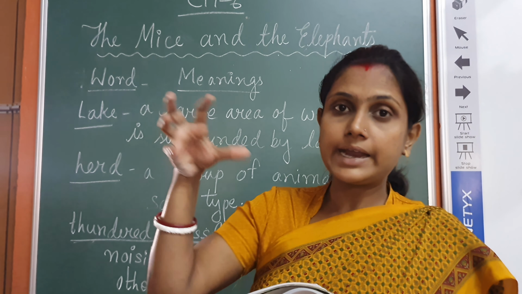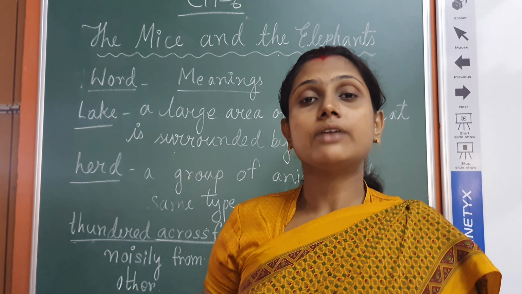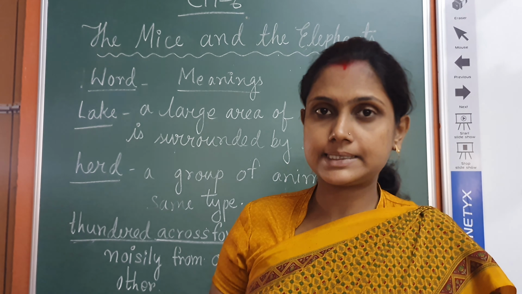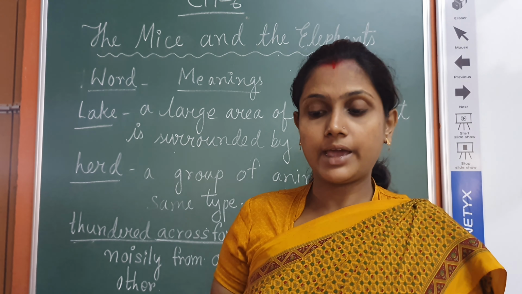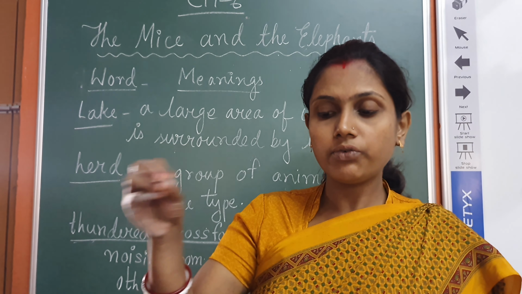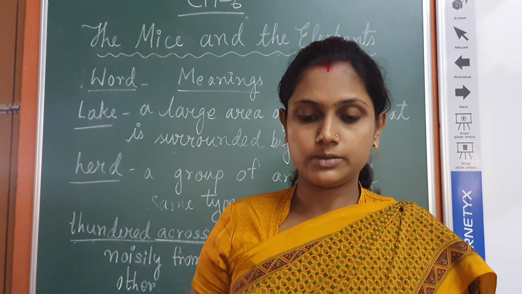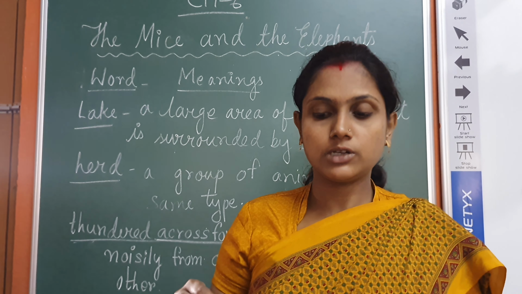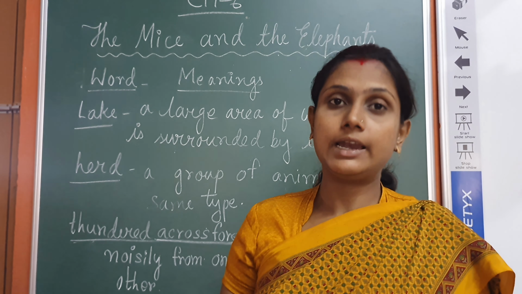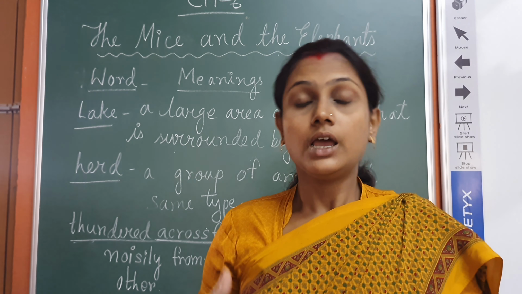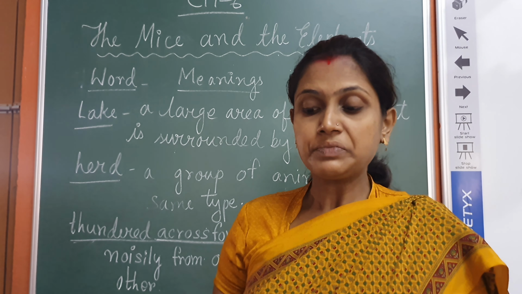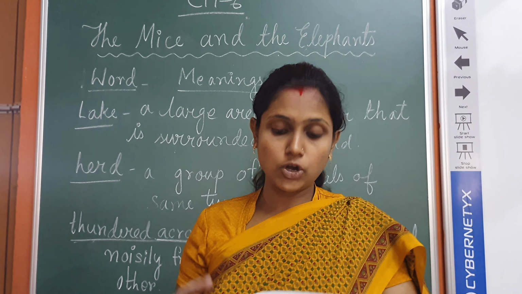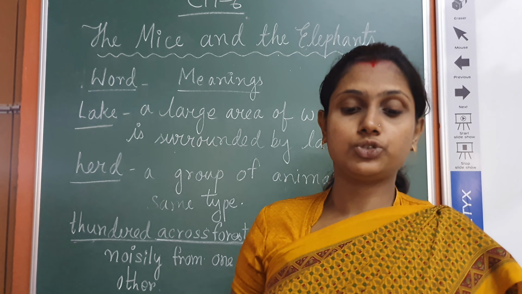When the elephants were entering that forest, it actually belonged to the mice. The mice were living there, and so they were moving everywhere in all directions. They had to save themselves from the enormous feet of the elephants. Now they are very afraid that they will be stamped on by these elephants, because the elephants were enormous. Enormous means very big, very huge.